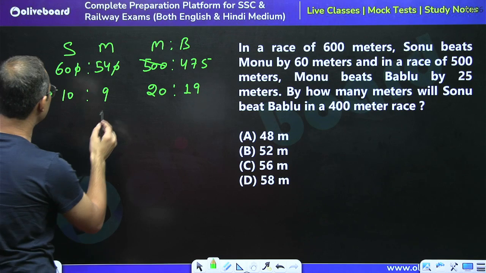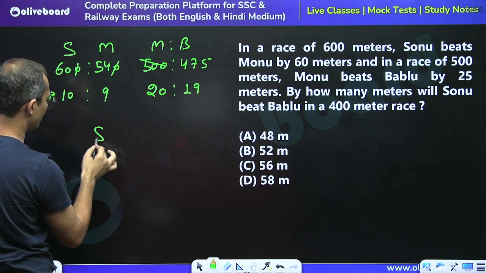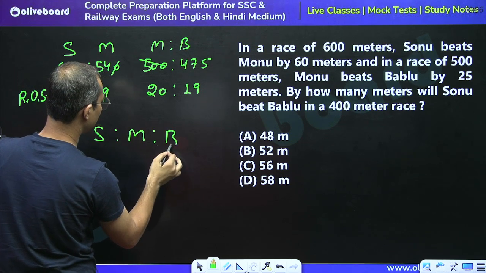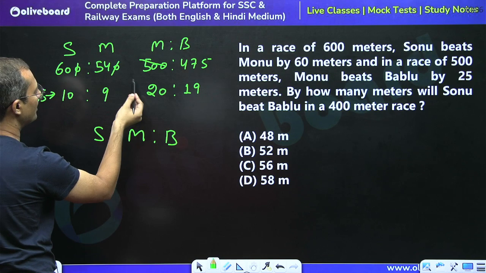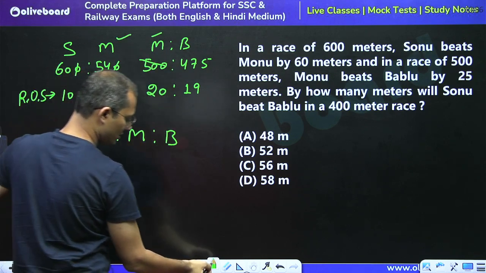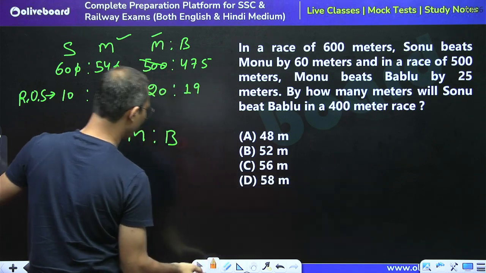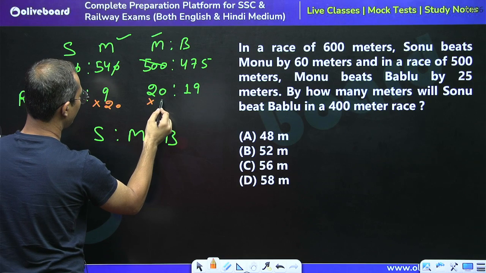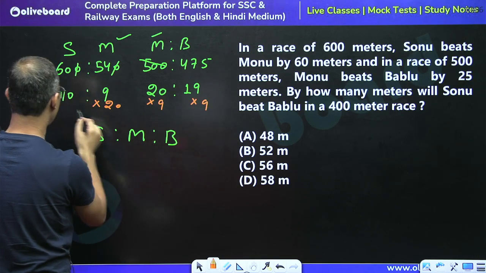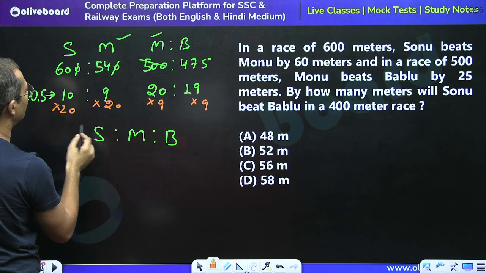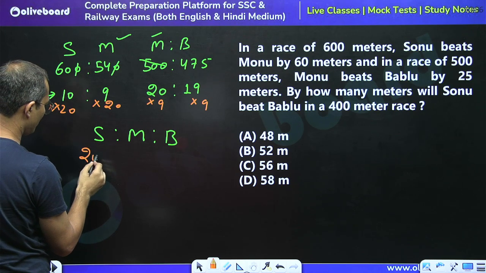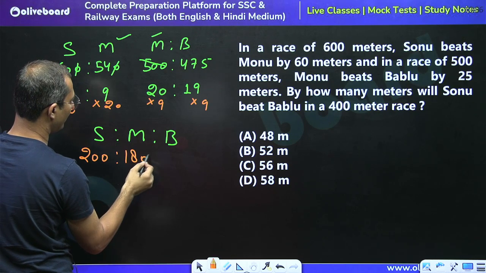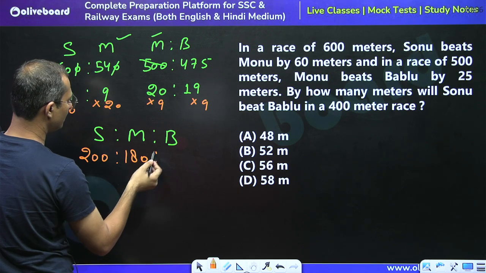So now we have to merge these two ratios. We can say Sonu, Monu and Bablu, right? We have to make the unit of Monu equal, so cross multiplying the value of Monu, into 20 and into 9. For Sonu we will get 200. For Monu we will get 180. For Bablu we will get 171.